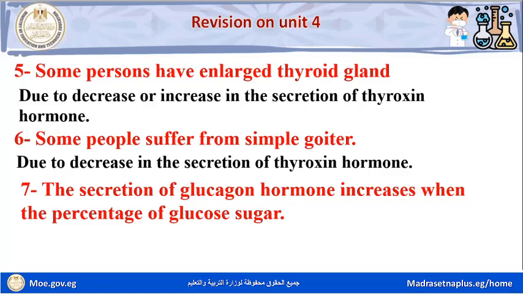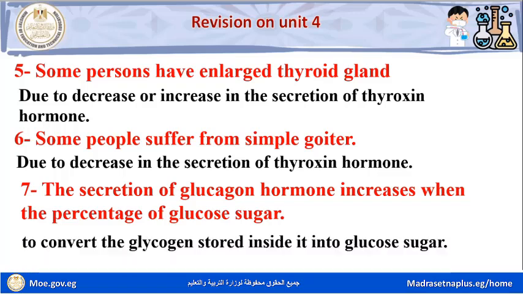Secretion of glucagon hormone increases when the percentage of glucose sugar decreases, to convert the glycogen stored inside it into glucose sugar. Okay, the secretion of glucagon hormone increases when the percentage of glucose sugar decreases.